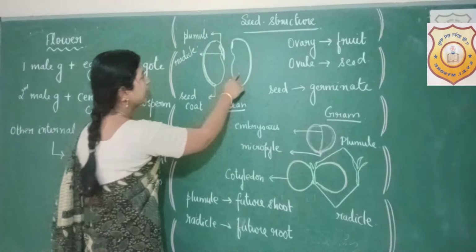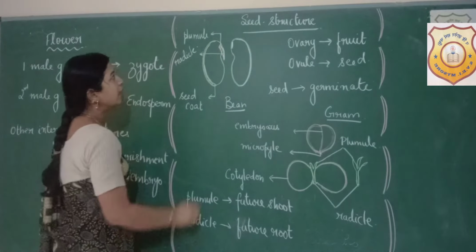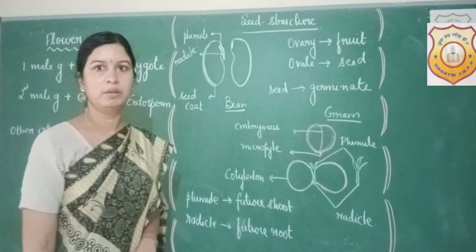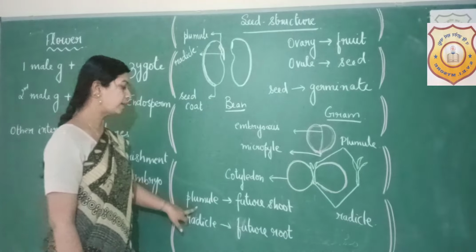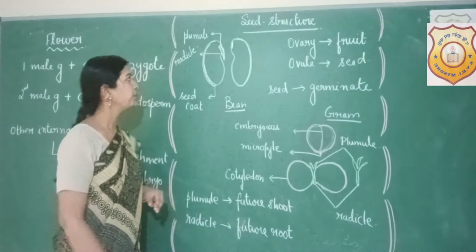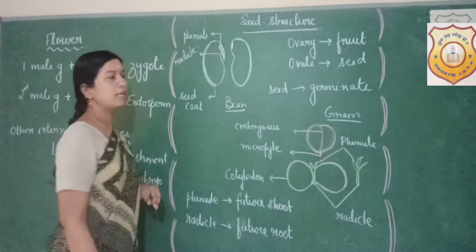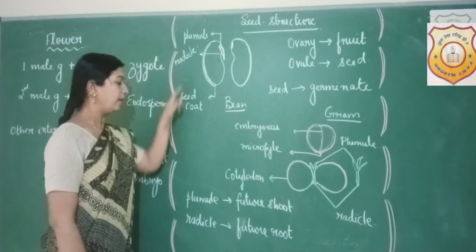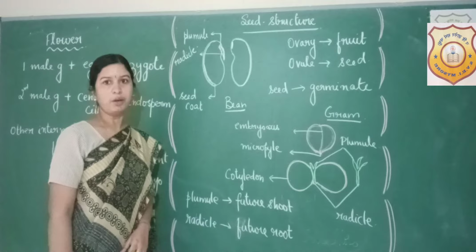So these are the cotyledons, and if you see internally, you can see a small structure at the top which is called as plumule. And what is a plumule? Plumule is nothing but the future shoot. And then below the plumule, you will see another small structure which is called as the radicle. And radicle is going to become the future root.